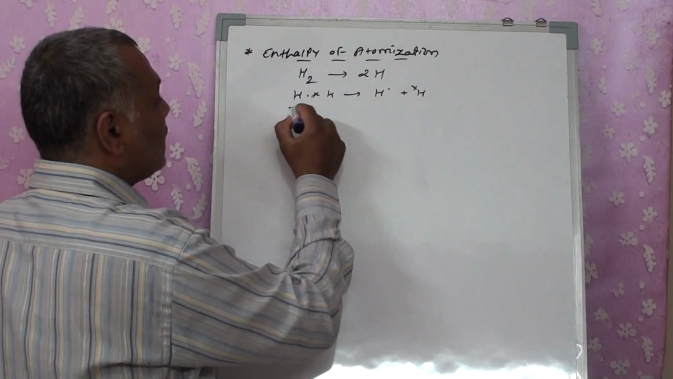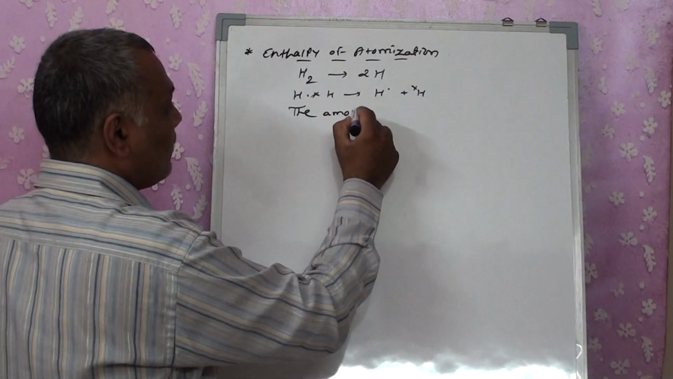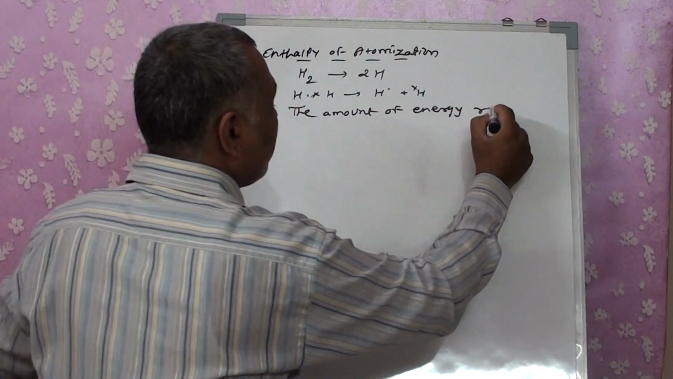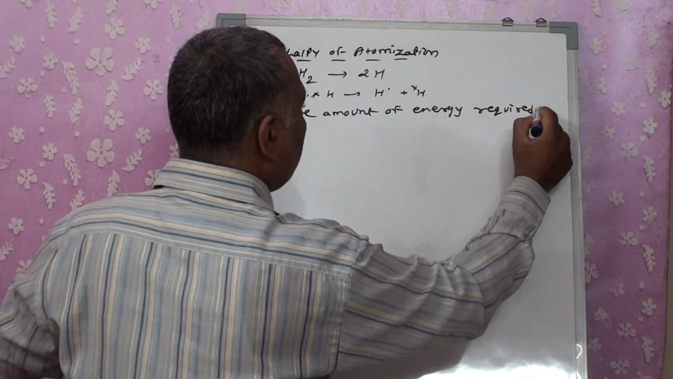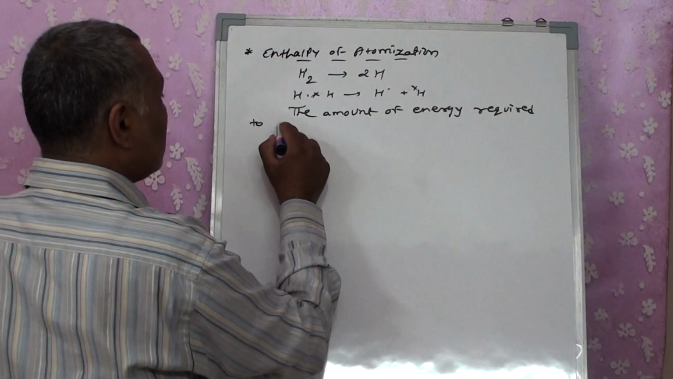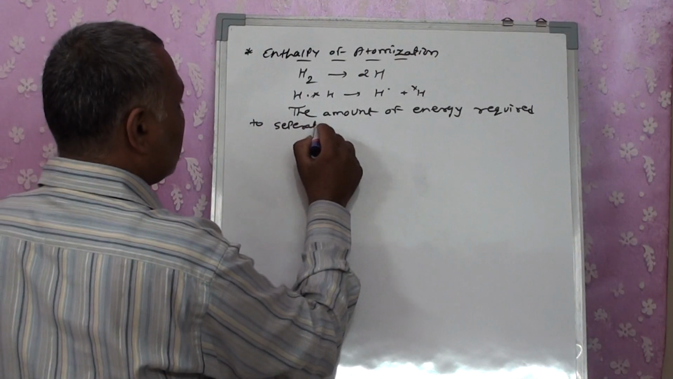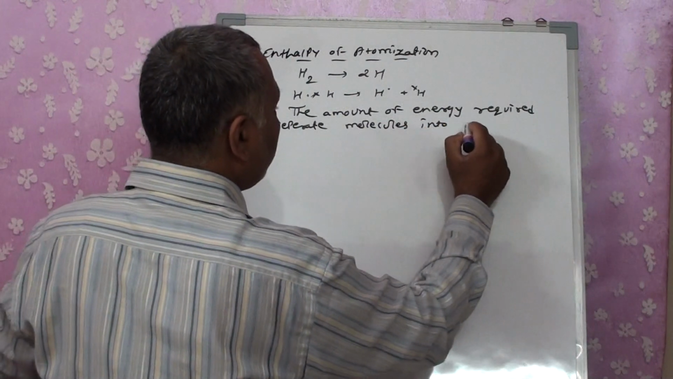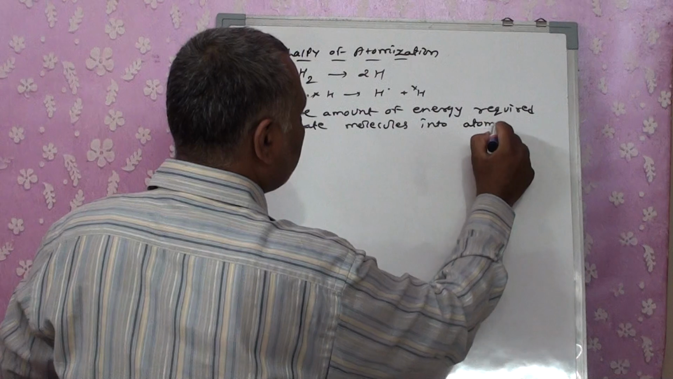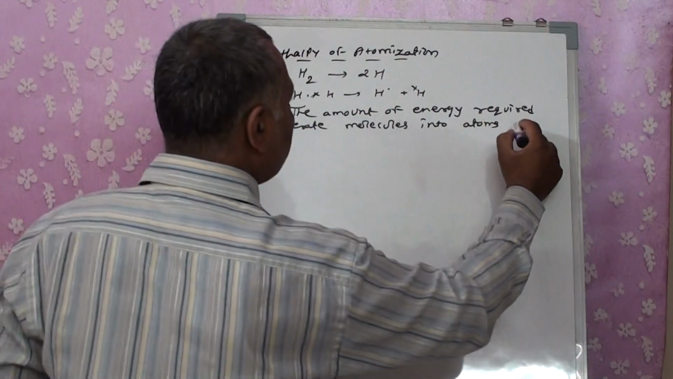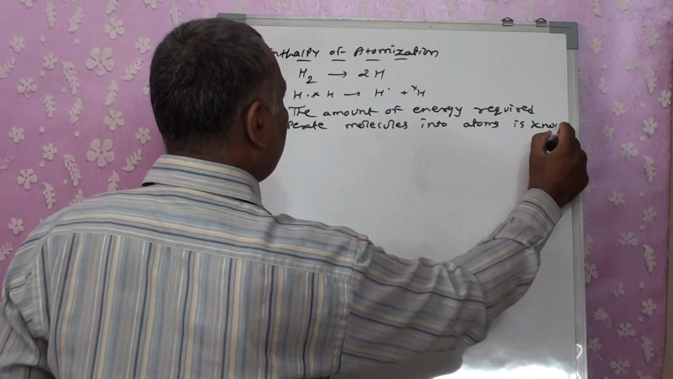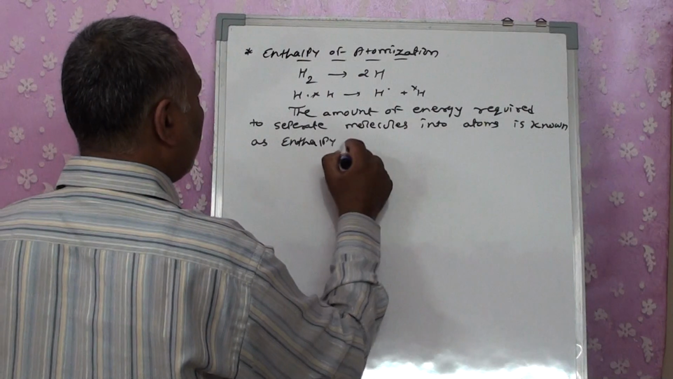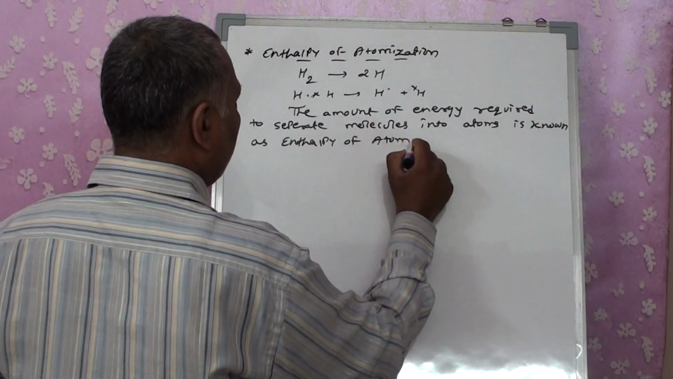So we define it as the amount of energy required to separate molecules into atoms is known as enthalpy of atomization.